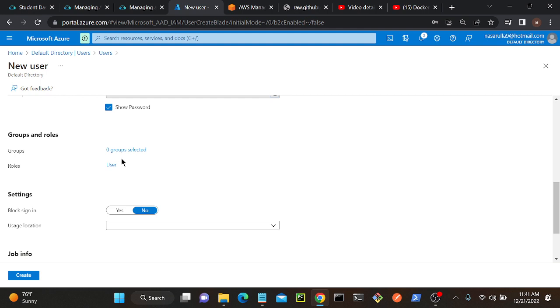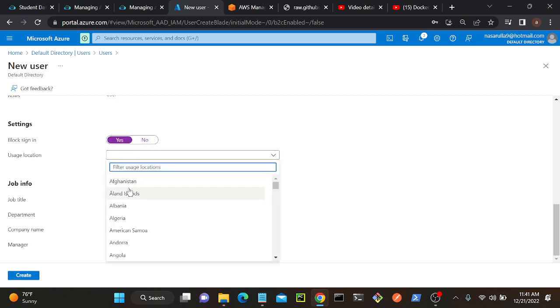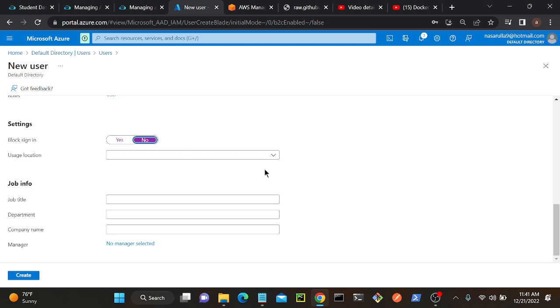I'll show you that. See, I'm not going to attach any role as of now. I'll go to block sign in. Suppose you want to restrict this user from any other country, you can select a usage location. See, I can select Afghanistan or some location I can select. Okay, this user should not access from this region. Okay, so we have an option. So I'll keep it as default as of now.